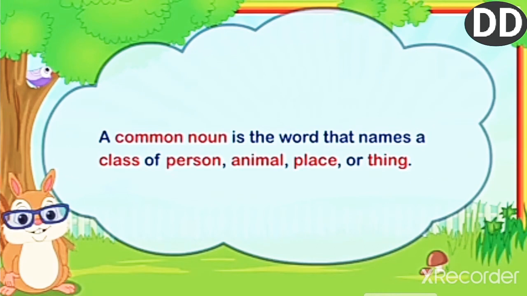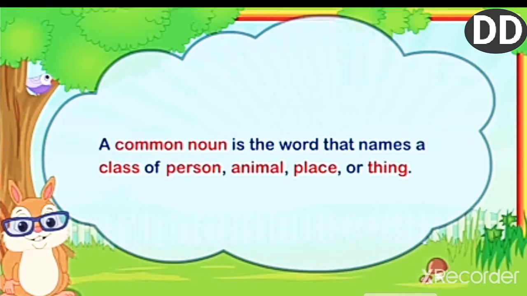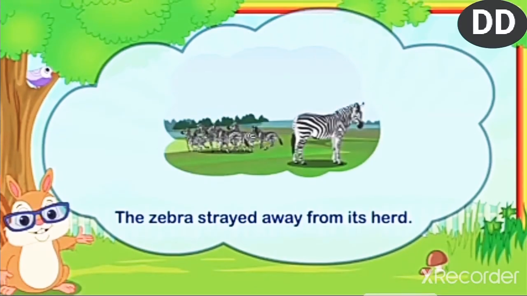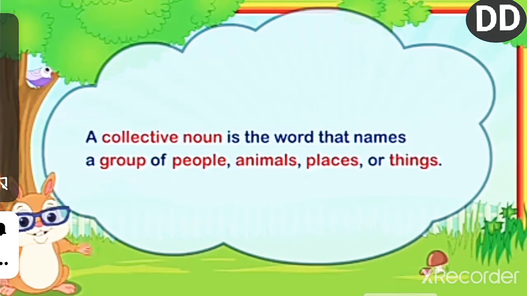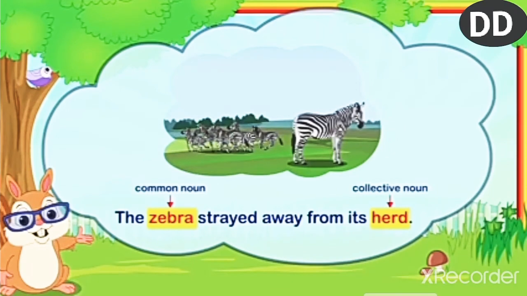A common noun is the word that names a class of person, animal, place, or thing. For example, the zebra strayed away from its herd. Second one, a collective noun. A collective noun is the word that names a group of people, animals, places, or things. So here, zebra is a common noun and herd is a collective noun.